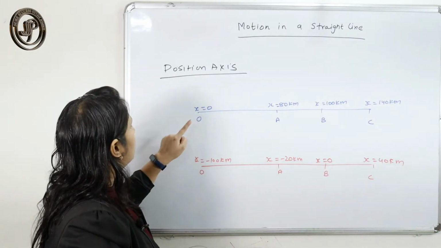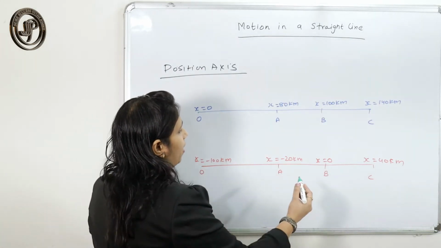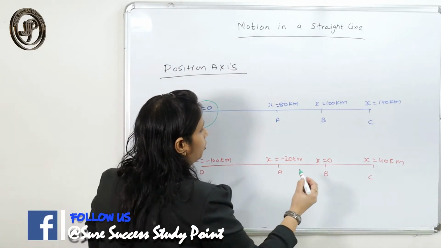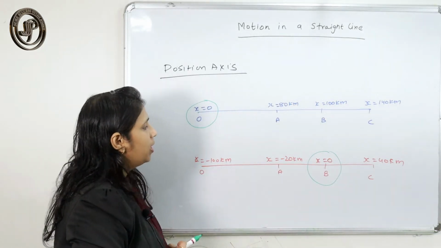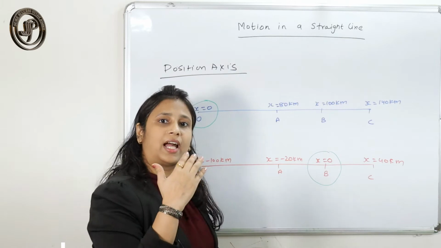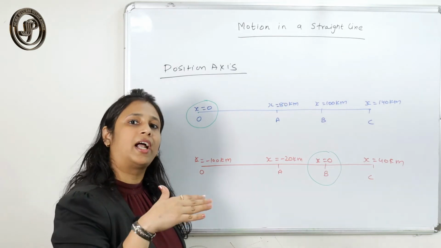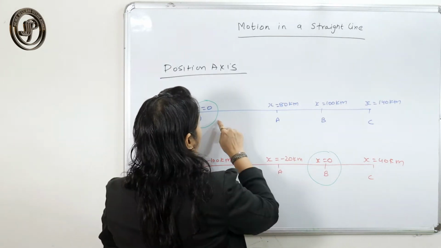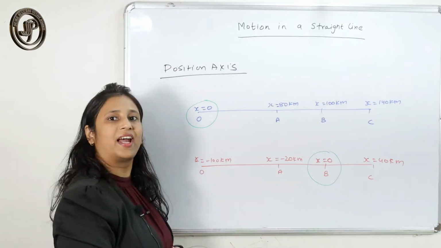Okay, so here I have considered O as origin. Now I am going to shift my origin. Now I have taken B as my origin. So if I consider B as origin, I just told you that the distance that I take on the right side of the origin, I have considered positive, and the left side of the origin I will take as negative. So here all the distances are measured on the right side of the origin. That's why all the distances are measured as positive.